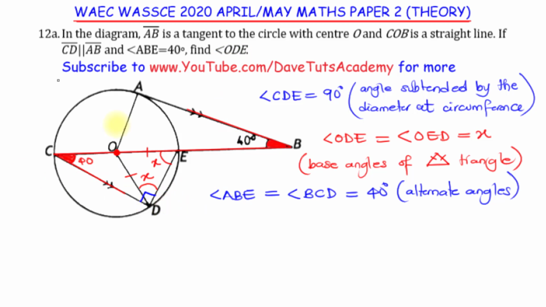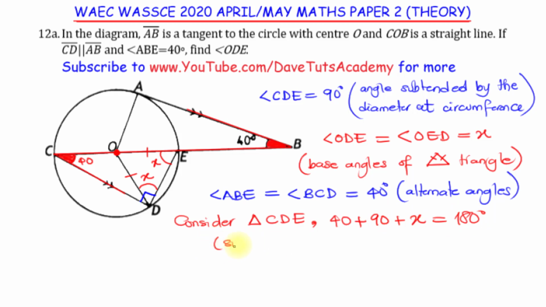Just look at this. Consider the triangle CDE. We can see that we have three angles there. We have 40. Here we have 90 degrees. This is a right angle. And here we have X. We can say 40 degrees plus 90 degrees plus x is equal to 180 degrees. And why are we saying that?